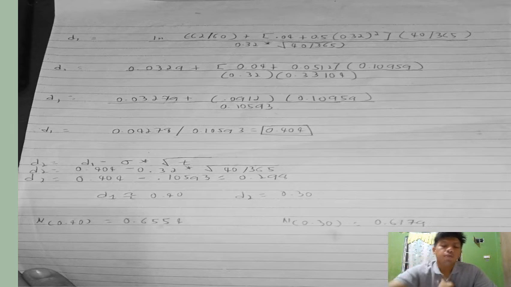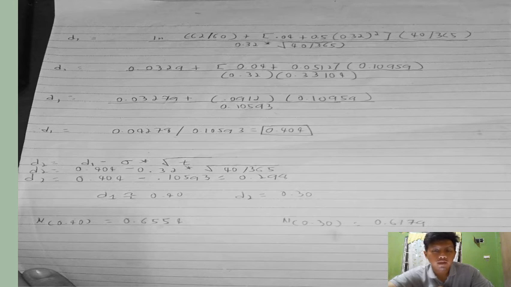The next thing that we have to calculate is yung ating D2. So, the formula for our D sub 2 is D sub 1 minus the standard deviation times the square root of time to expiration. So, ayan, i-substitute natin yung ating information.